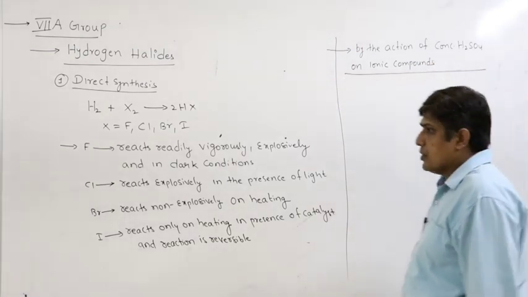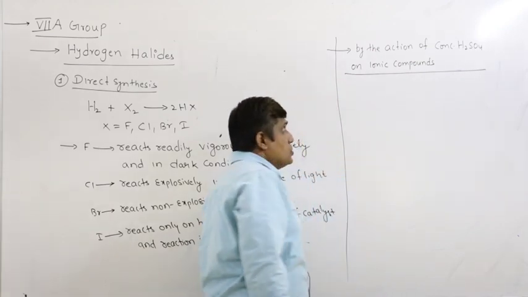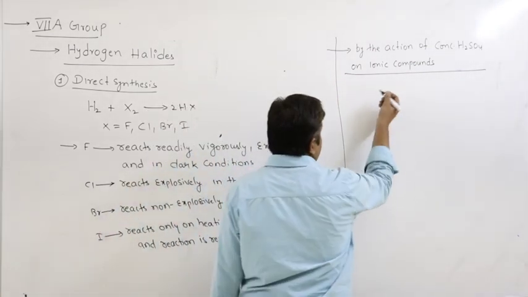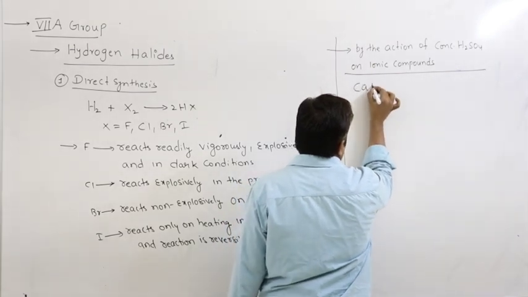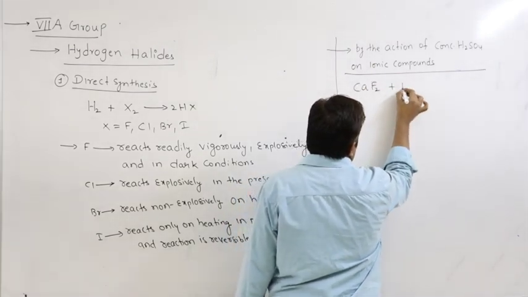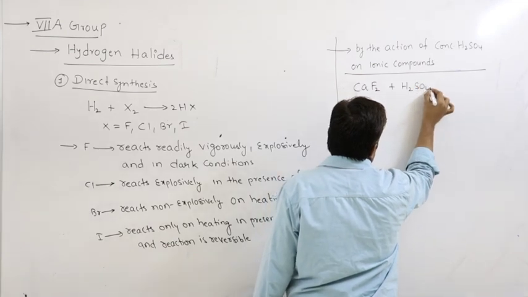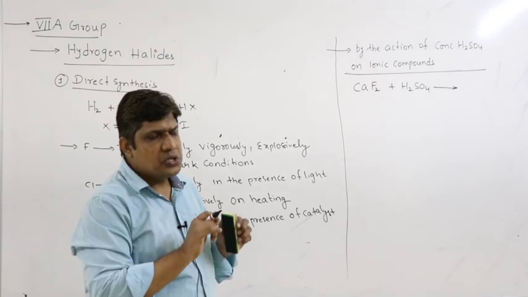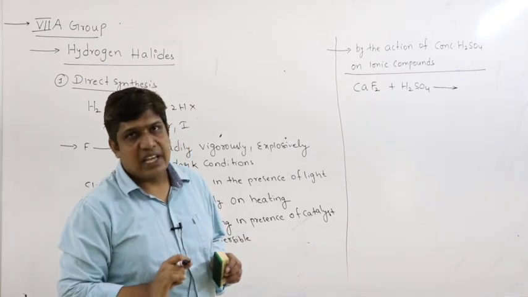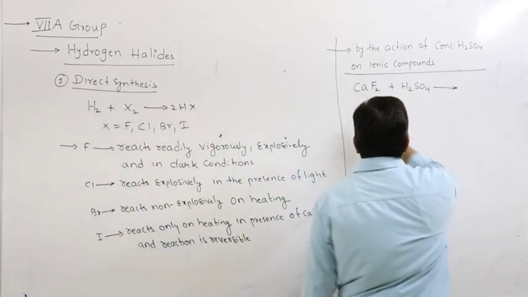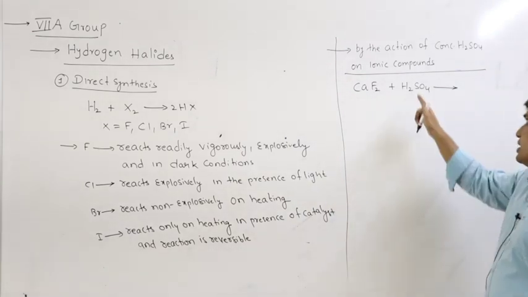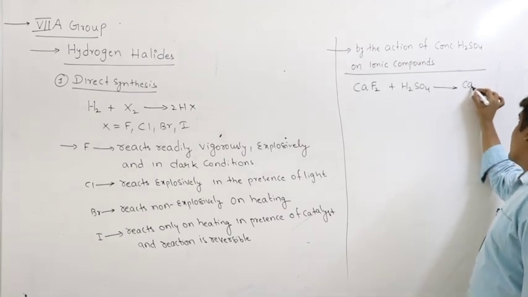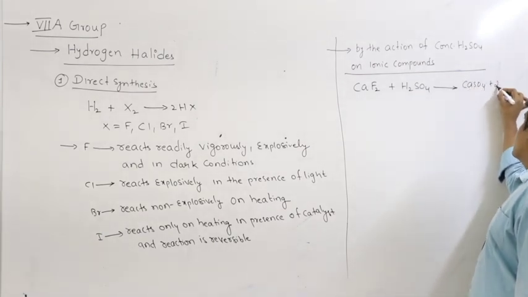So let us see how H2SO4 is used to prepare HF and HCl. I am taking the salts of fluorine, for example calcium fluoride, an ionic solid, which reacts with H2SO4. So it is just an interchange of cation and anion. You have to write the dissociation of the compound and interchange the cation and anion. So here CaF2 gives Ca2+ and 2F-, H2SO4 gives H+ and SO4 2-. Interchanging, what we get is calcium sulfate and HF.